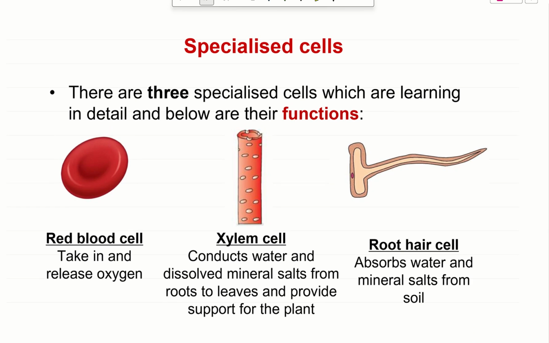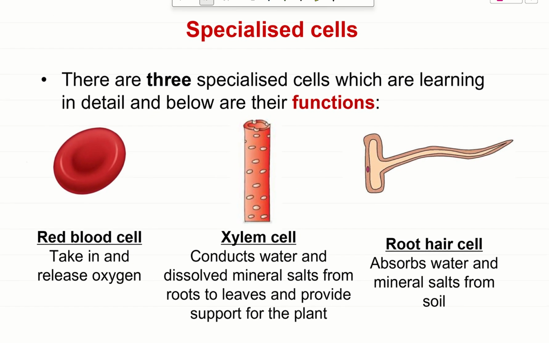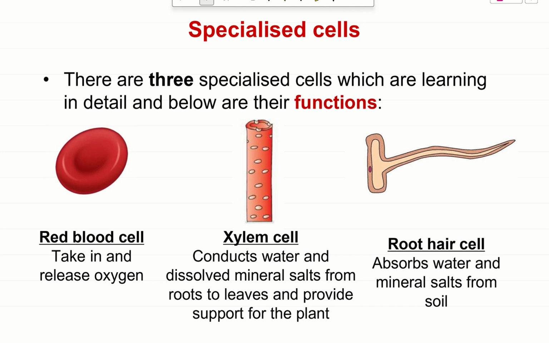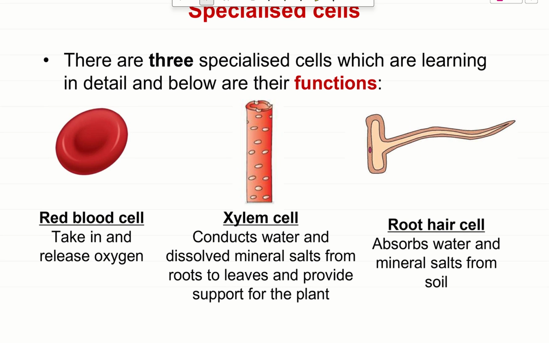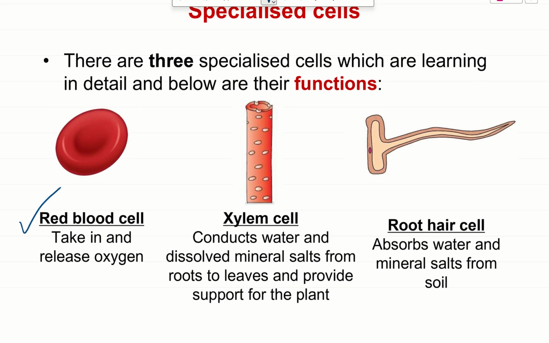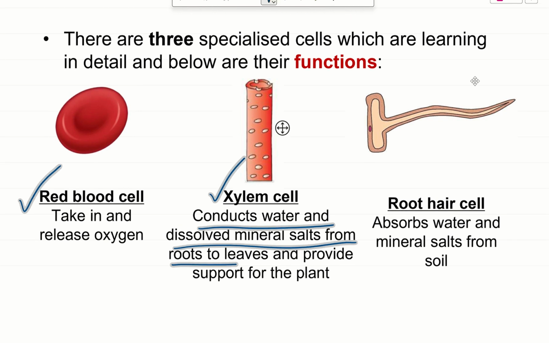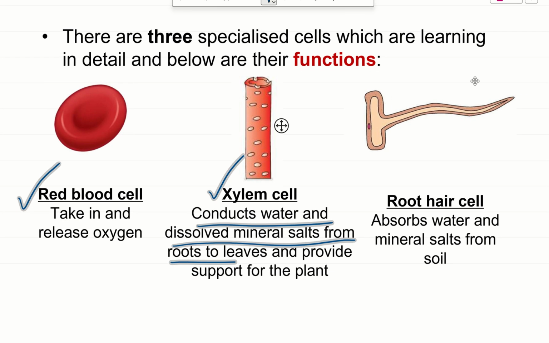So you all become specialized cells. There are 3 specialized cells which we are learning in detail, and below are their functions. Red blood cells take in and release oxygen. This is found in humans. Then we have xylem cells. Xylem are in charge of transporting water and dissolved mineral salts from the roots to leaves and provide support for the plants. And then we have the root hair cells, which absorb water and mineral salts from the soil.